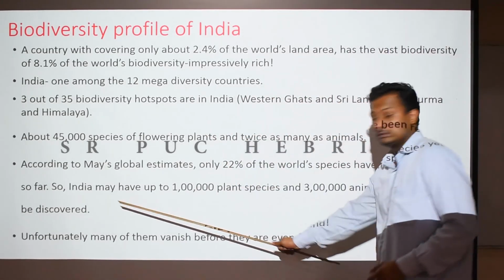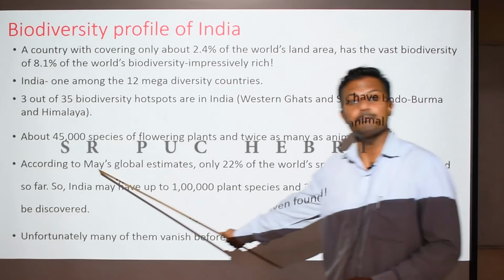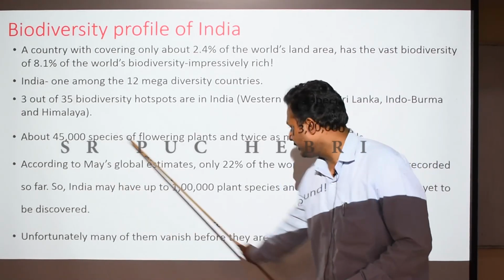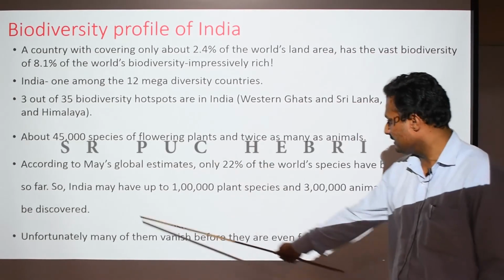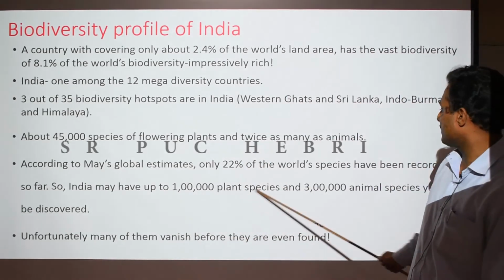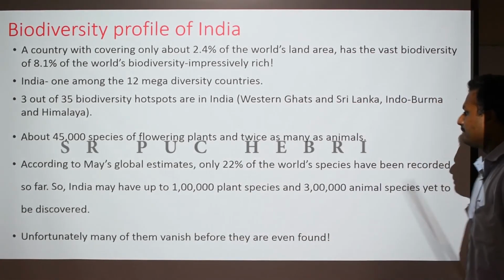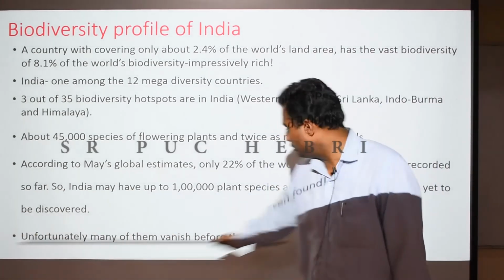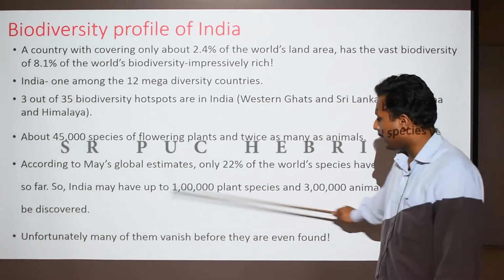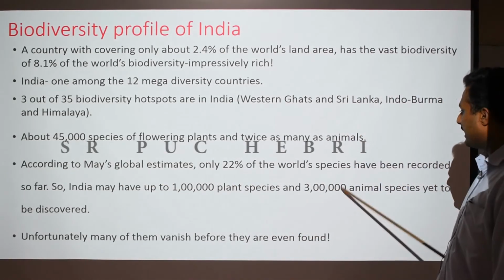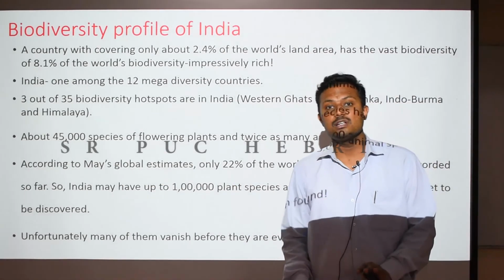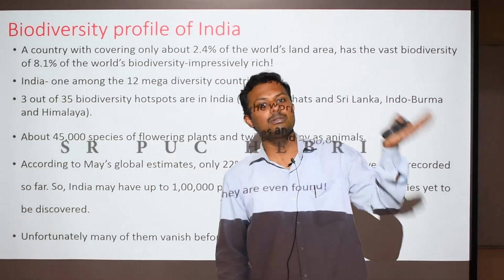So around 78% is yet to be discovered, right? So India has, among this, about 1 lakh species of plants and 3 lakh species of animals yet to be discovered. This is not the data of what is already discovered. According to Robert May's estimation, 1 lakh species of plants and 3 lakh species of animals are yet to be discovered only in India.